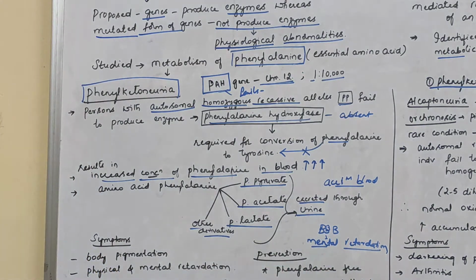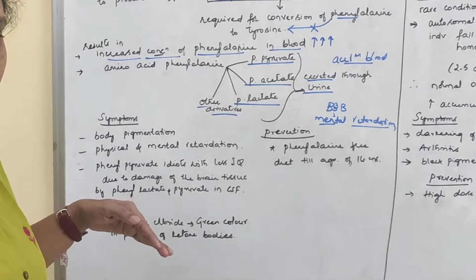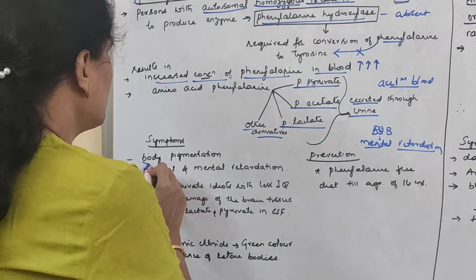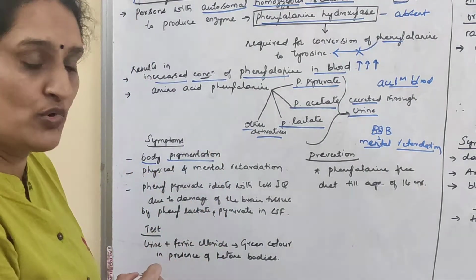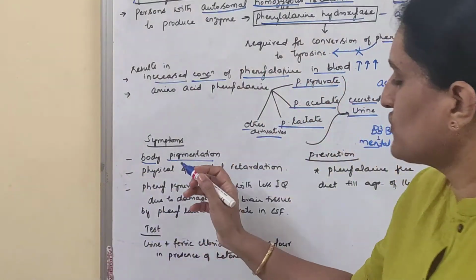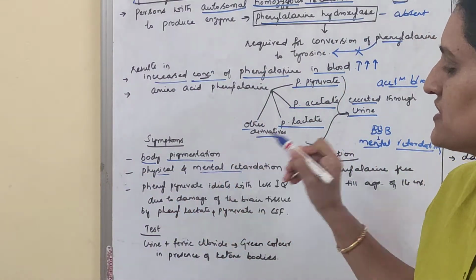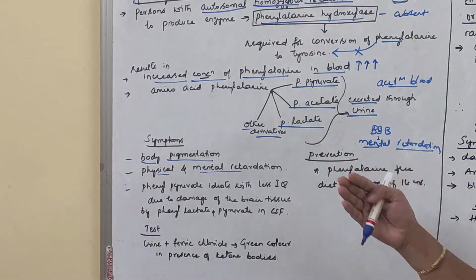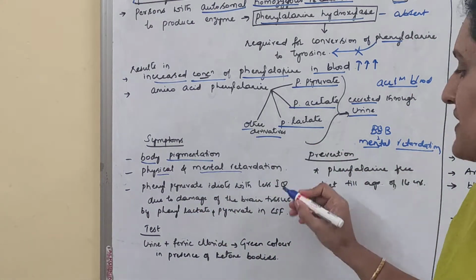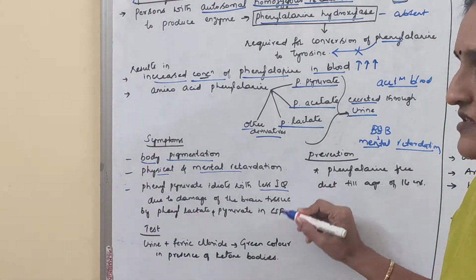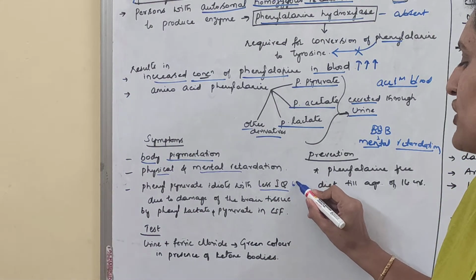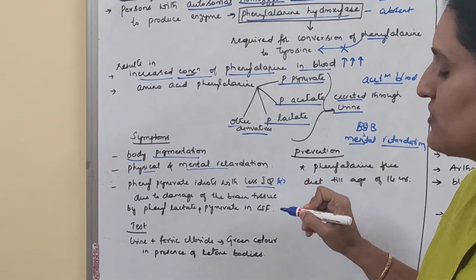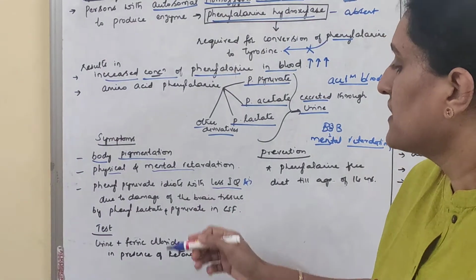In addition to this, what are the other symptoms of this disease, phenylketonuria? Here you see some kind of pigmentation in the body, and it also results in physical and mental retardation. And these individuals who have this mental retardation, we said their general IQ will be less, around less than 65%, or much lesser, around 45 to 60%.